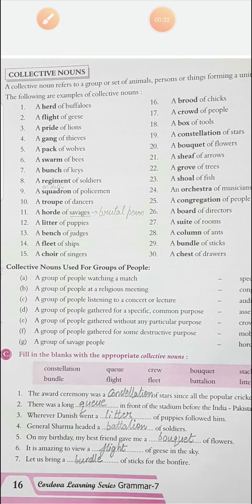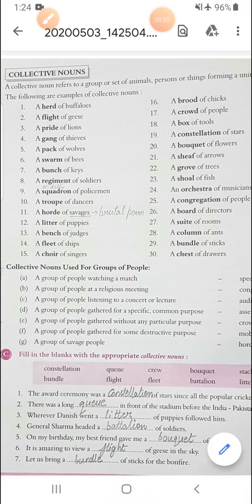I already discussed in the last video what the definition of collective nouns is. A collective noun refers to a group, or you can say a collection of animals, persons or things taken as one unit or taken as a whole.